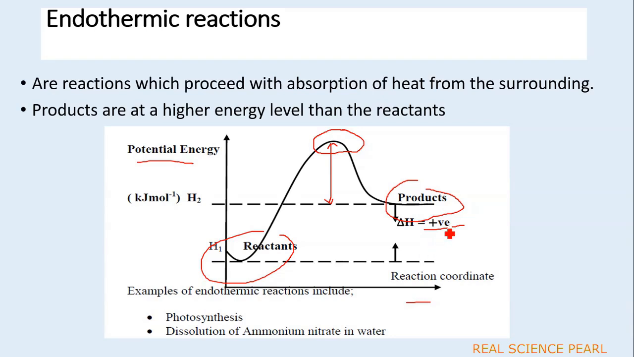Let's look at examples of endothermic reactions. We have dissolution of ammonium nitrate in water. Then we shall also have photosynthesis, among others. In photosynthesis, for it to take place, we need the sun to supply the light and the heat, which is required to activate the enzymes.